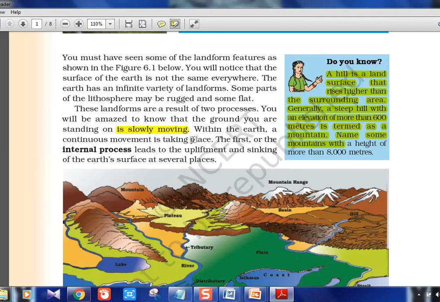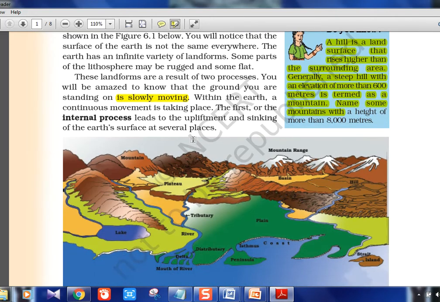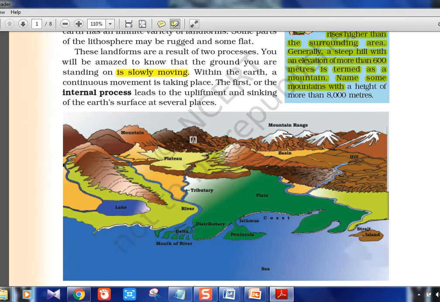So you can Google for that. How much is the present height? How much was the original height when geography people started to measure it, and what is the height now? There will be a difference. Okay, read about that survey. So internal processes lead to upliftment and sinking of the earth's surface at several places.